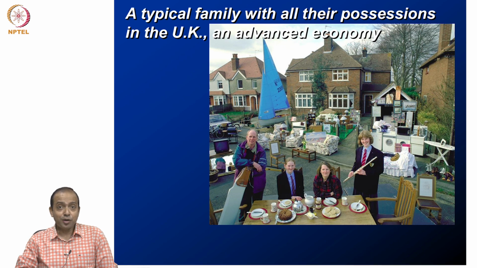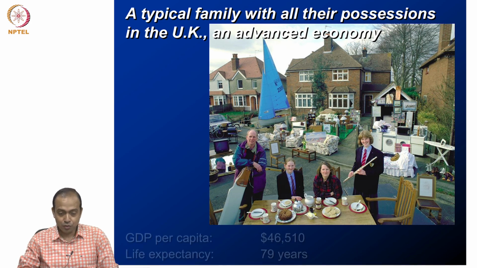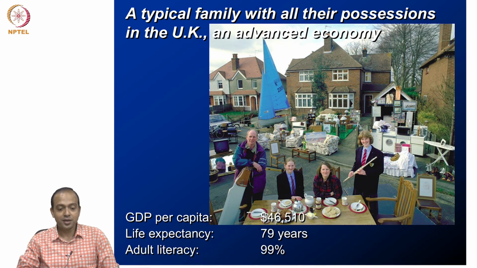So, this particular country UK, which is one of the advanced economies, has a high standard of living, which is very clear from this picture, because of their high per capita income. What is their per capita income? In 2021 they have a GDP per capita of $46,510.